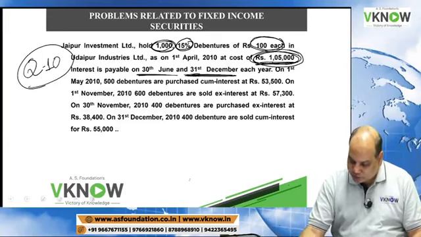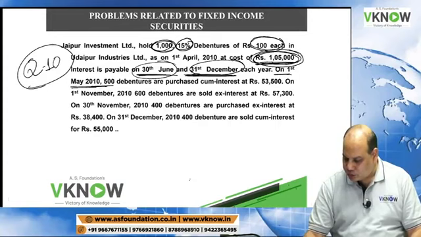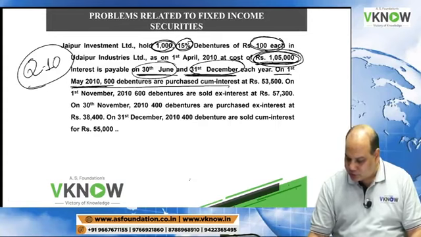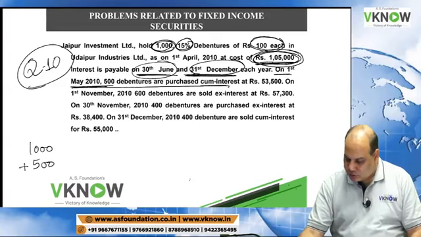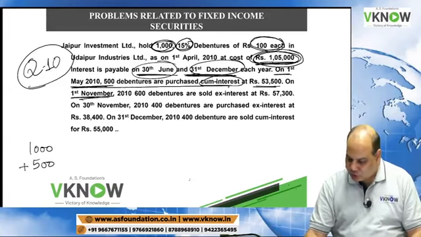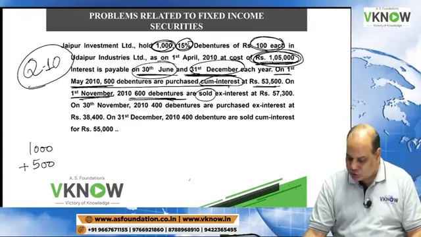So twice a year the interest is paid. On 1st May 2010, 500 debentures are purchased. Opening quantity is 1000 plus 500 purchased, cum interest basis at 53,500. On 1st November 600 debentures are sold.